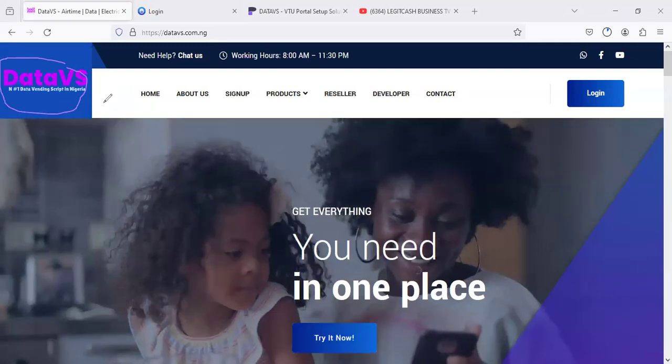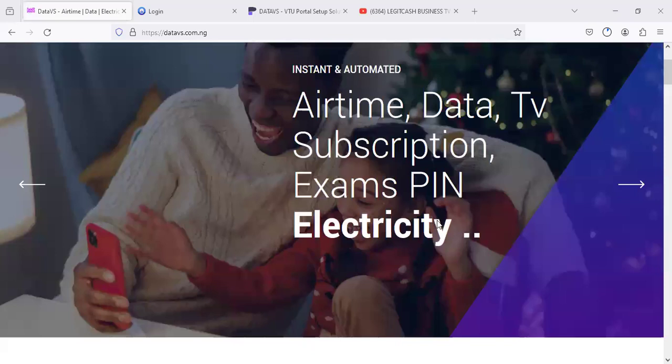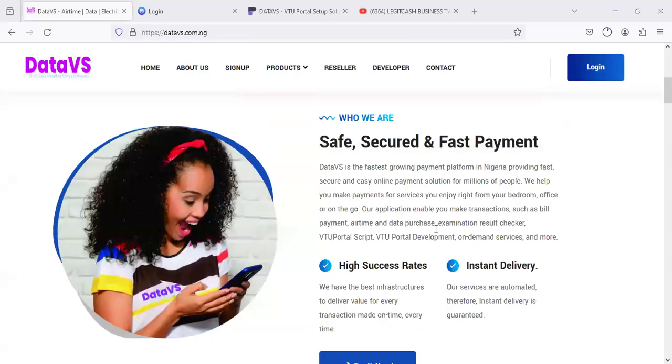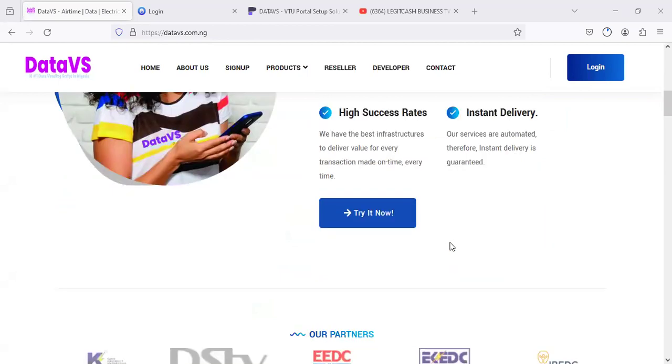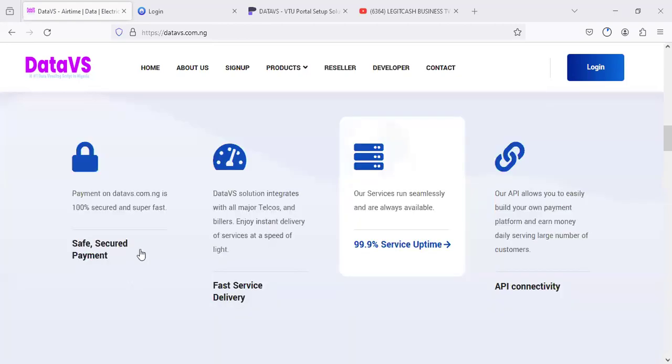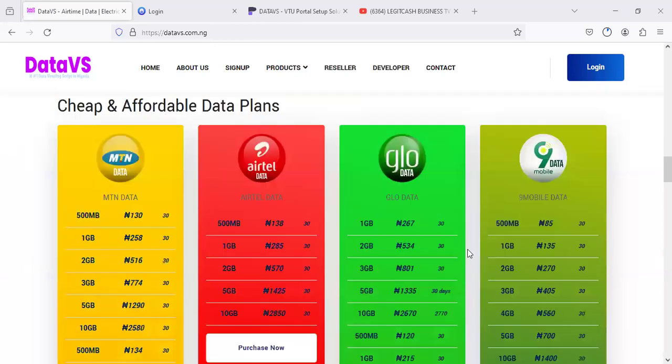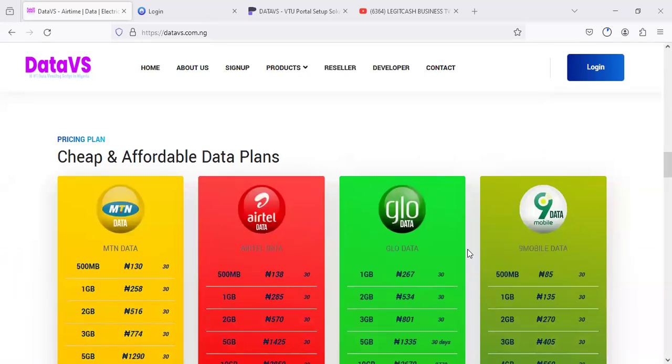So once you are on Data VS, you can see that it is specifically designed to enable you to start a telecom business on airtime VTU, data subscription, cable subscription, and other related businesses, which you are going to be learning as time goes on. Here are the main reasons why you should choose the platform. One thing about Data VS is that the price of data is very, very cheap, guys. It's cheaper than any place we have ever sourced data. It is one of the key things I want you to pay attention to on the platform.